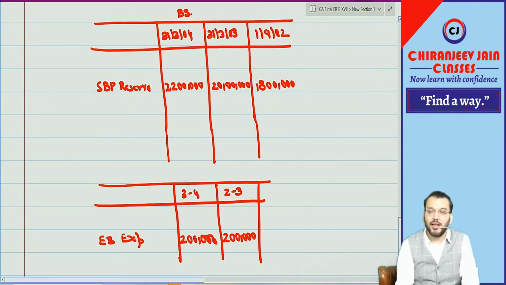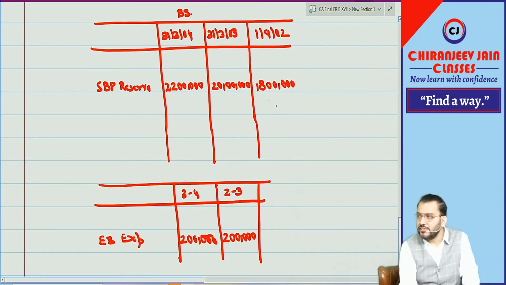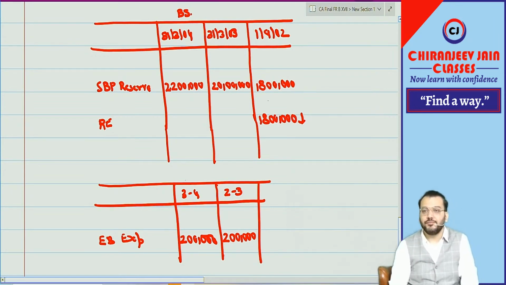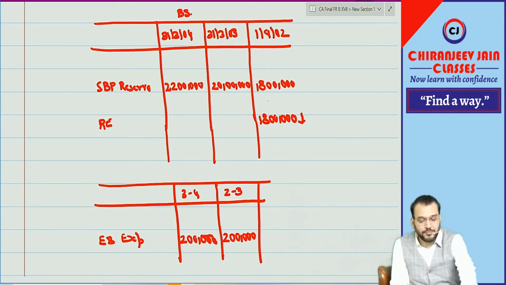Of course, retained earning will also decrease in the opening Ind AS balance sheet. But because we don't have the information about opening retained earning, therefore I am not disclosing it. But of course, retained earning will decrease by 18 lakh. Understood? Any doubt? Simple.